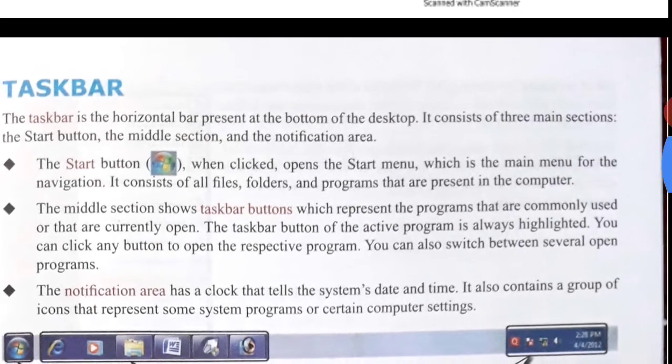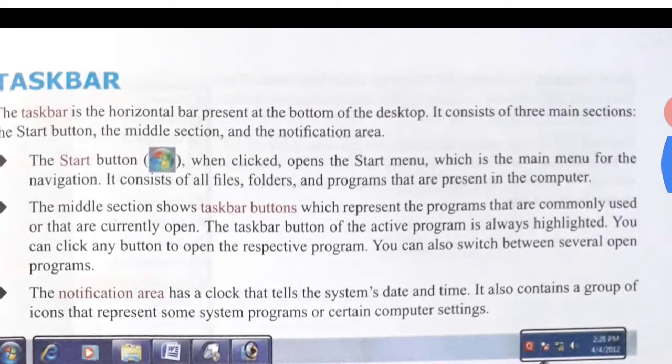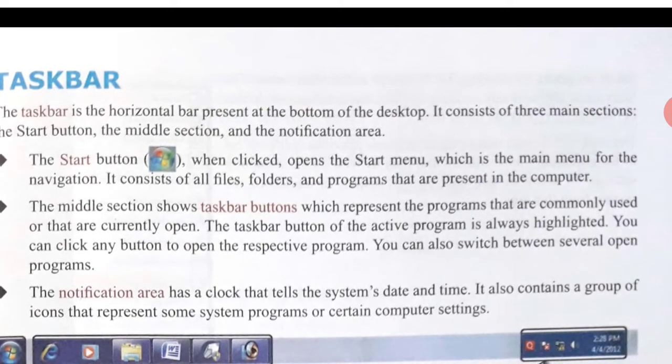Now see, the middle section shows taskbar buttons which represent the programs that are commonly used or that are currently open. The taskbar button of the active program is always highlighted. You can click any button to open the respective program. You can also switch between several open programs.